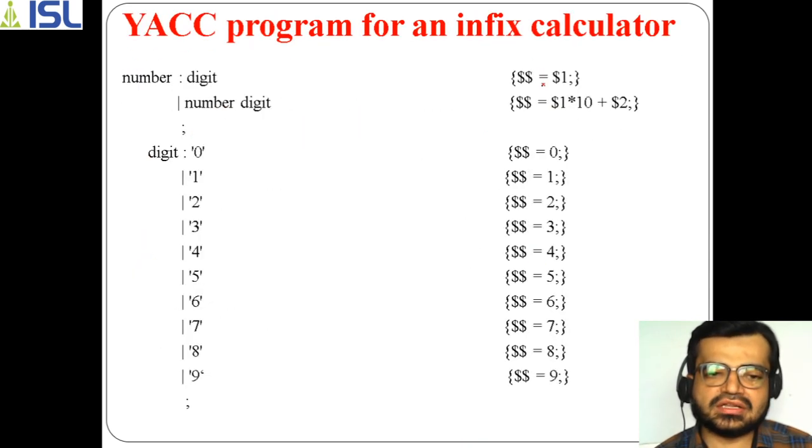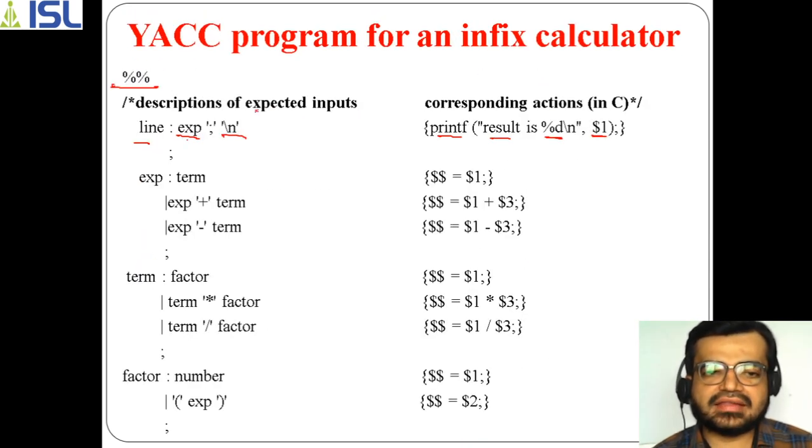So in this one also, as expression is the first part of your grammar, I mean the right hand side, here we are taking $1. We are not printing any other value, that's why we just took $1 here.